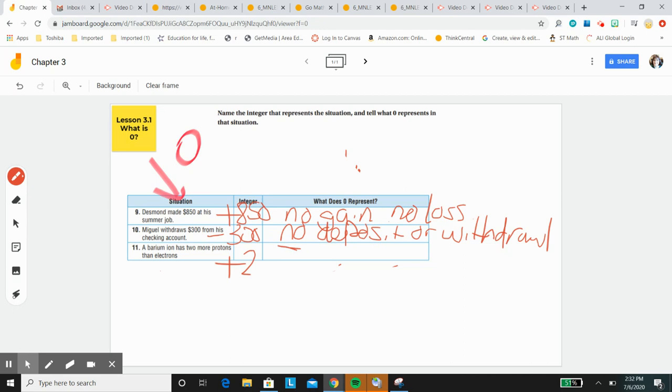All right, boys and girls, I'm hoping that I made this a little bit clearer today, what zero represents. This is the hard part. The rest of it is easy, but to be able to get that correct, you're just going to have to have your words and your terminology correct.